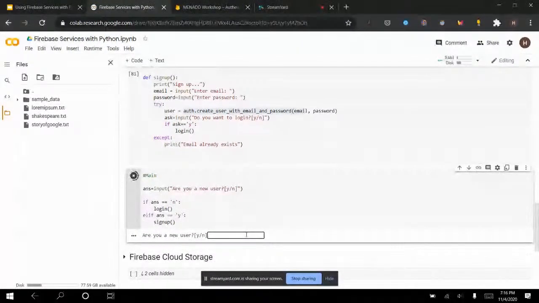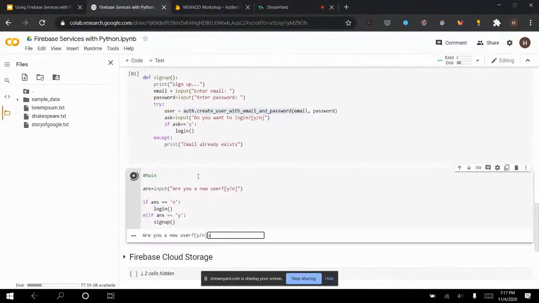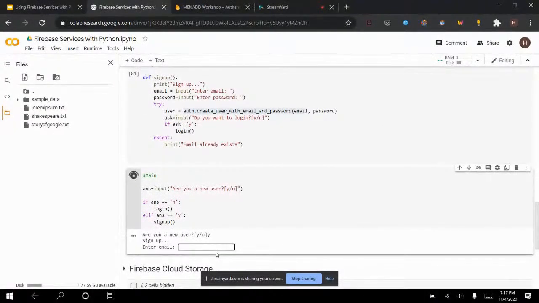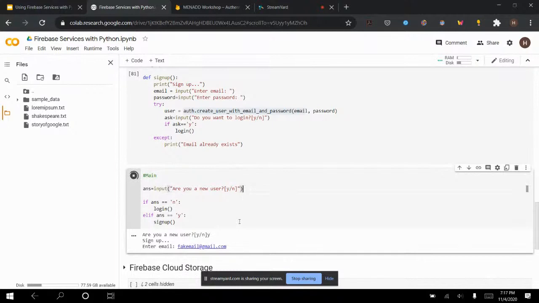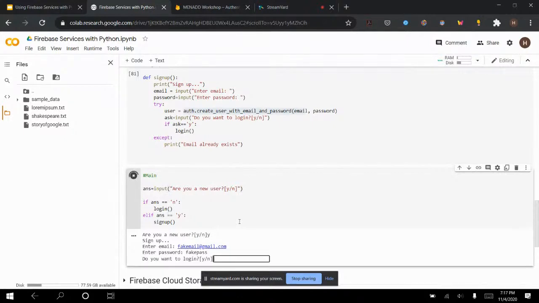Okay, so are you a new user? I'm gonna say yes because we don't have any users yet in our project. You can see that right here. Okay, so I'm gonna say yes, I'm a new user. And it will tell me sign up. Okay, enter email. Now I'm gonna give it a fake email. So fakemail at gmail.com. Now I don't know if this exists, but okay, no problem. Enter a password. So I'm gonna say fake pass. So this is my fake pass. Then I enter. Okay, so now you guys should agree with me that I have just created an account.